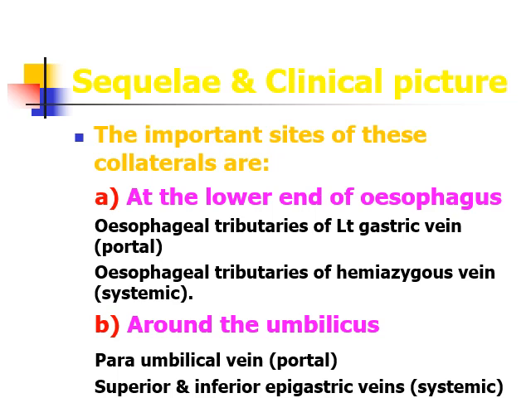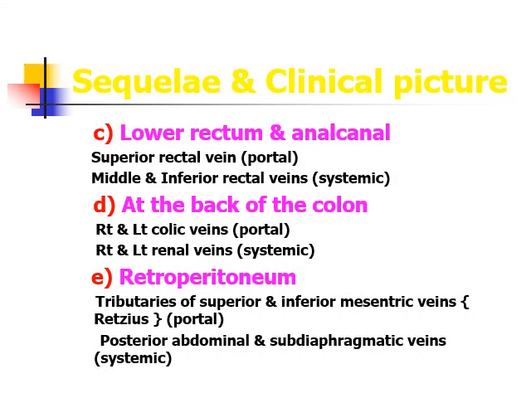Around the umbilicus, the para-umbilical vein joins the superior and inferior epigastric veins. At the lower end of the gastrointestinal tract, in the rectum and anal canal, the superior rectal vein joins the middle and inferior rectal veins.